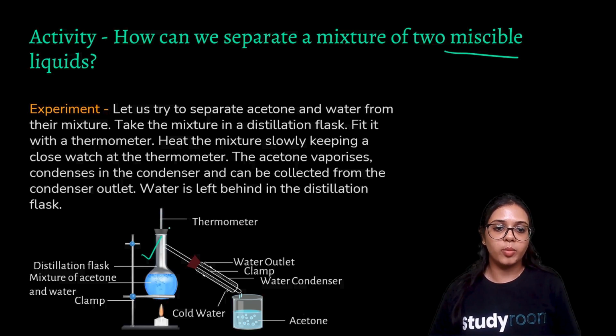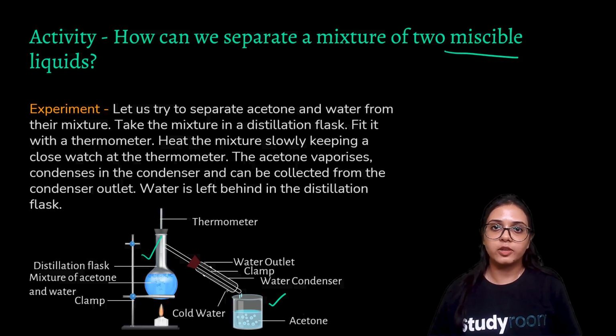We have added a thermometer, and then we have connected this distillation flask to a water condenser, and the mouth of this water condenser is opening up into another beaker. What is happening here is, when we are adding heat, the acetone has a lower boiling point than water.